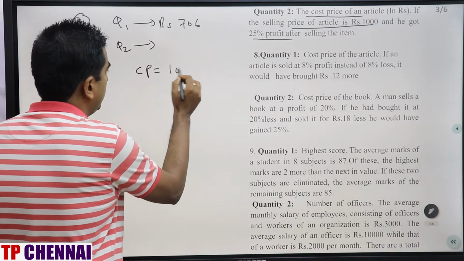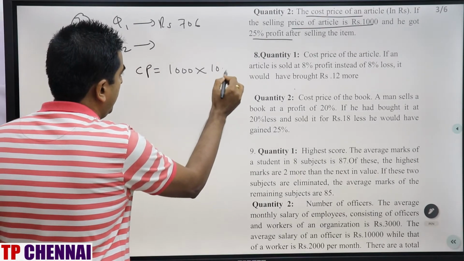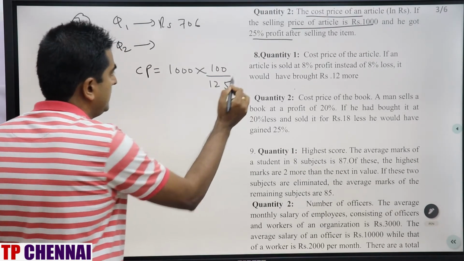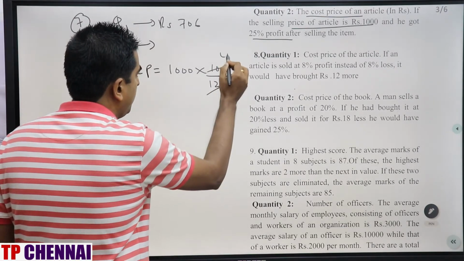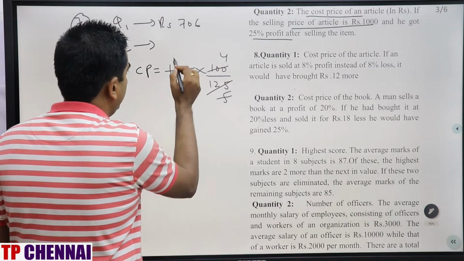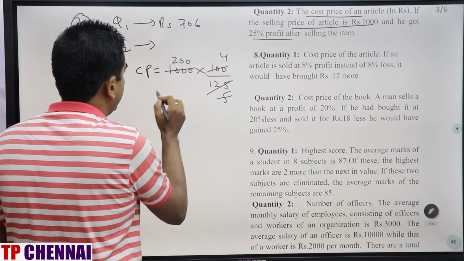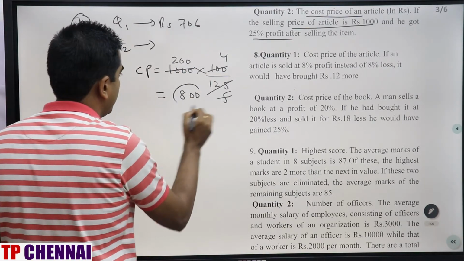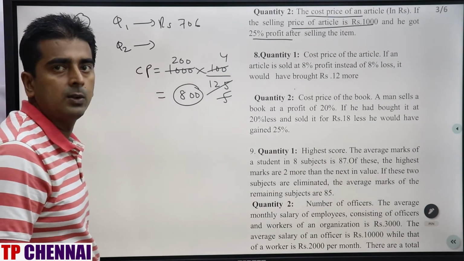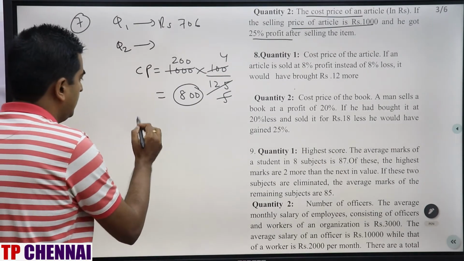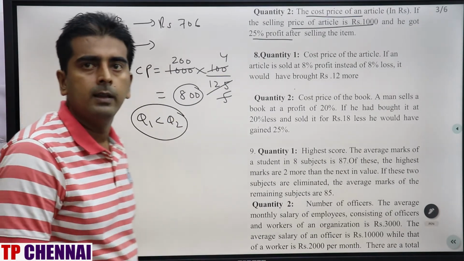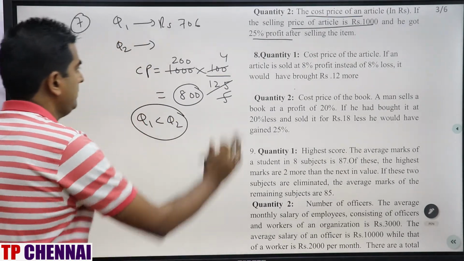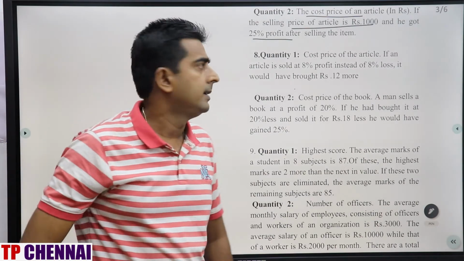So CP is nothing but SP into 100 divided by 100 plus profit percent, which is 1000 into 100 divided by 100 plus 25. 25 5s are 25, 4s are 4, 5... 200. So what is the answer? 800. Quantity 1 is 706. Quantity 2 is 800. What is the answer? Quantity 1 is less than quantity 2. Clear now?